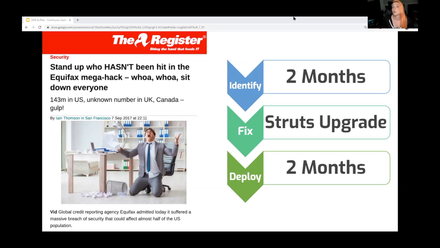The vulnerability was disclosed and published in March, months before Equifax was actually breached. Once they discovered the problem, it took them 2 whole months past that point to find and upgrade all usages of the vulnerable version of Struts. The attackers had remained in their system completely undetected for 134 days.